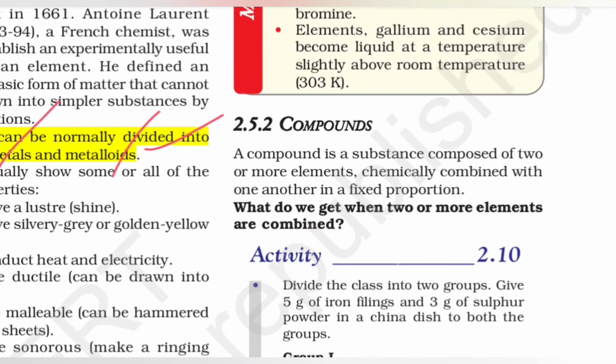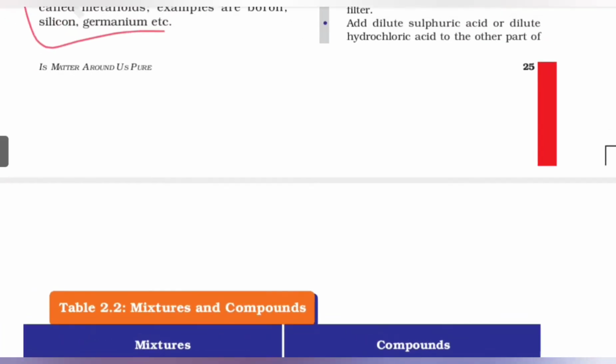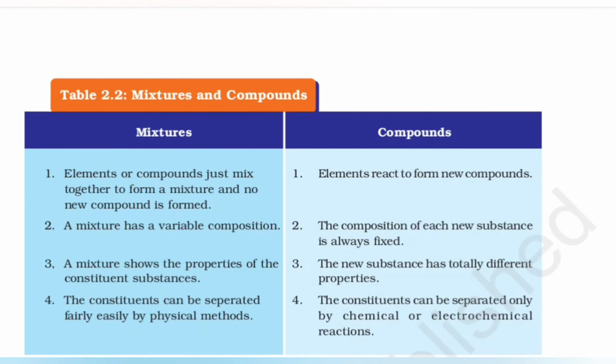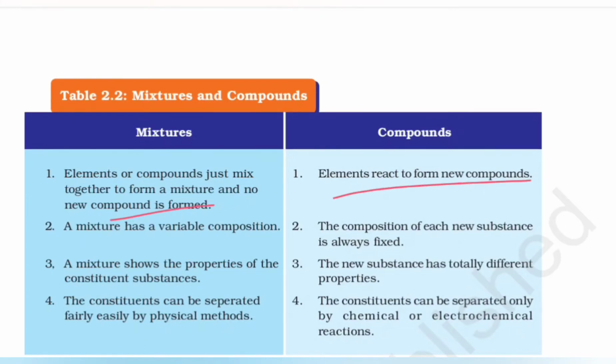A compound is a substance composed of two or more elements chemically combined with one another in a fixed proportion, and there's an activity here, so you can go through that if you want. Mixtures and compounds, the difference: elements or compounds just mix together to form a mixture, and no new compound is formed. Elements react to form new compounds. A mixture has a variable composition. Each new substance is always fixed. A mixture shows the properties of the constituent substances. The new substance has totally different properties. Constituents of a mixture can be separated fairly easily by physical methods. The constituents of a compound can be separated only by chemical or electrochemical reactions.